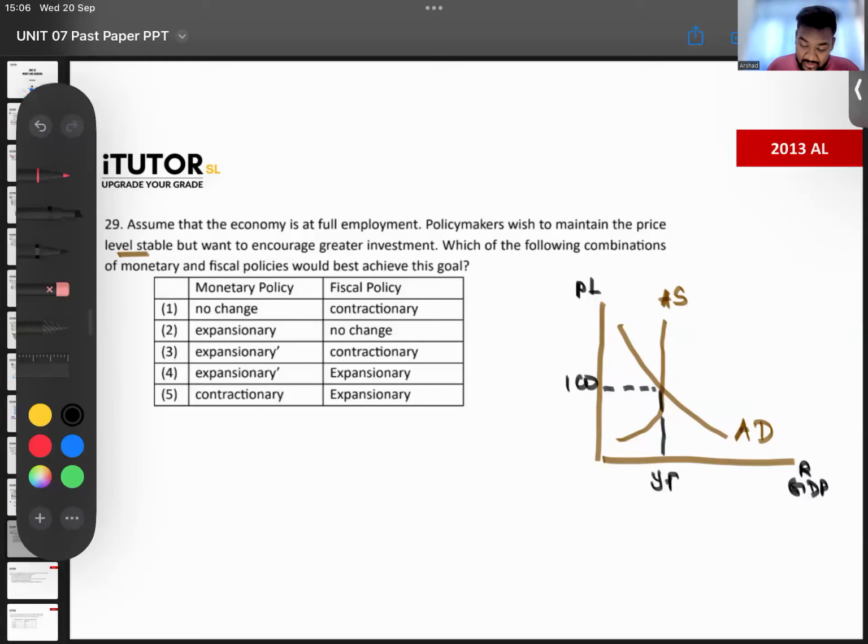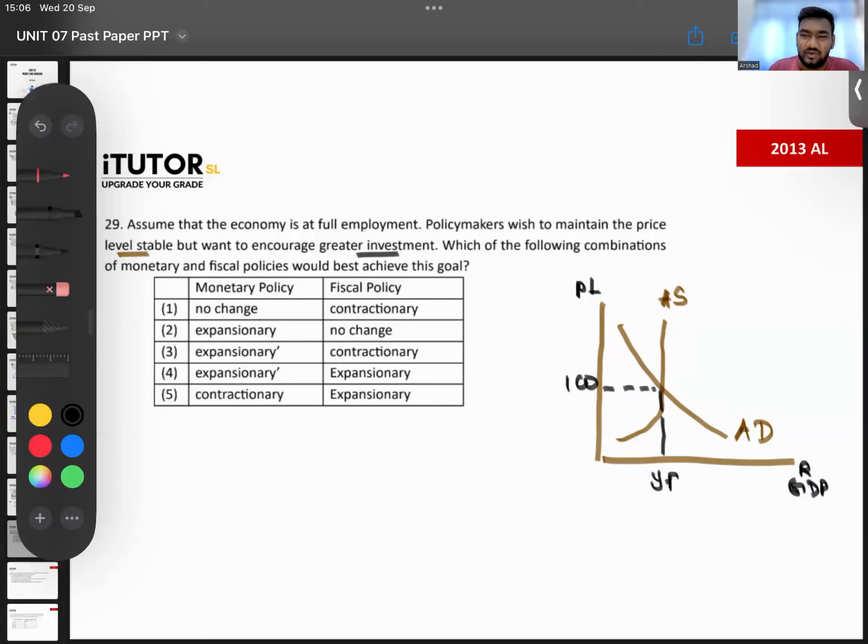Now they are saying policymakers wish to maintain price level stable. They don't want the prices to increase. At the same time, they want to encourage greater investment. They want to make sure there is more investment also, but they want to keep price level stable also. Which of the following combinations of monetary and fiscal policy would best achieve this goal?